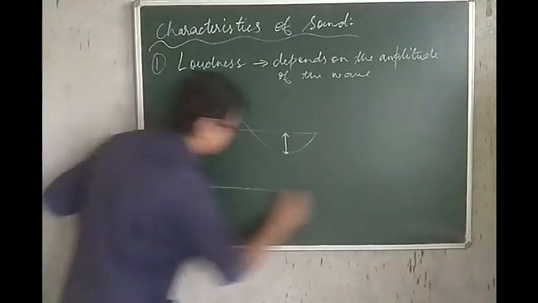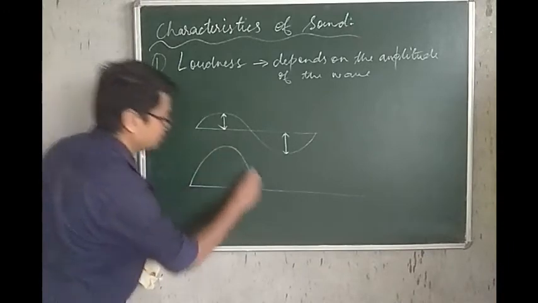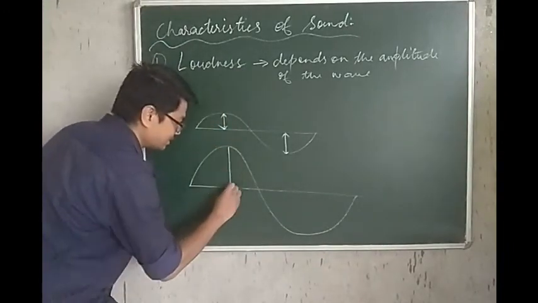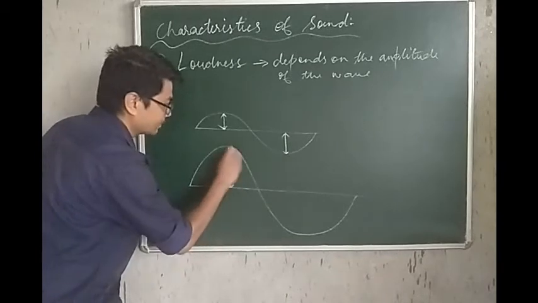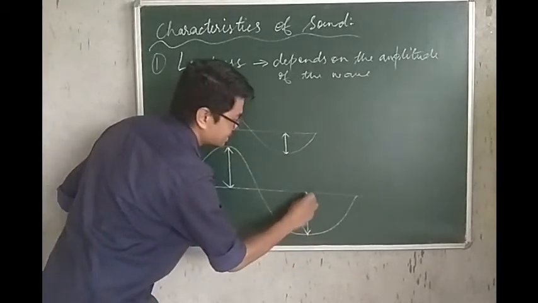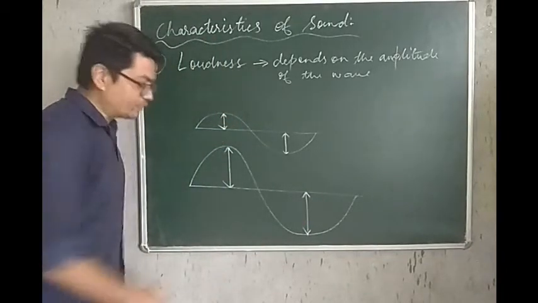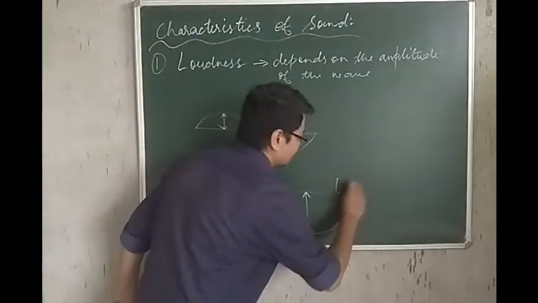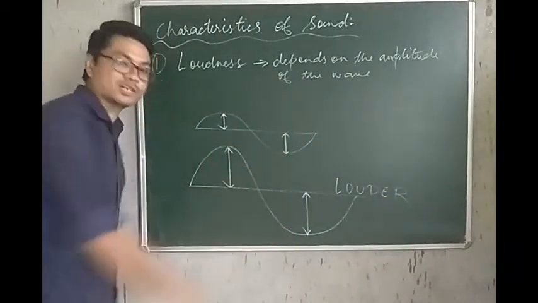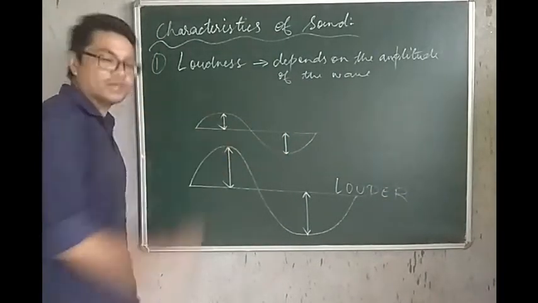Whereas there is another sound, and its amplitude is this, as you can see. So if someone asks you which one is louder, obviously this one will be louder. Why? Because it has a greater amplitude than the first one.